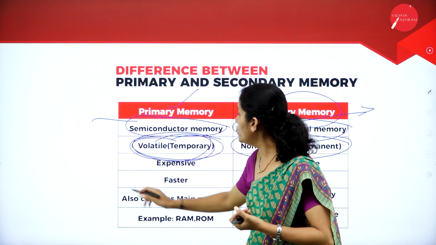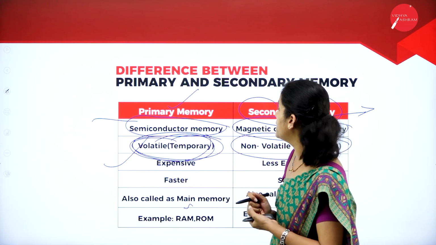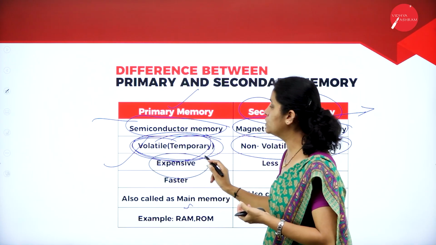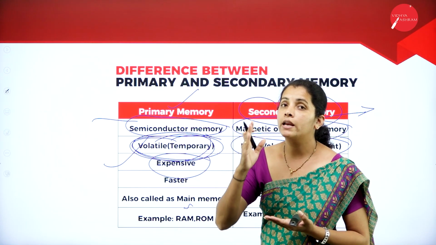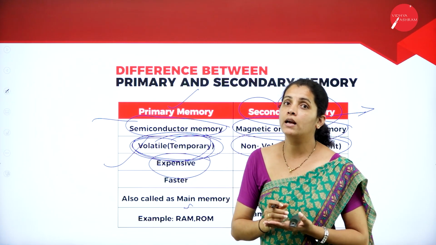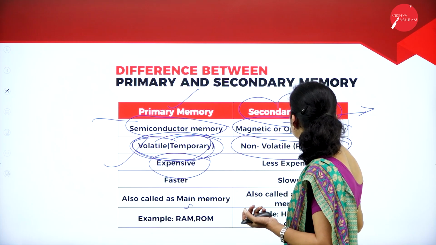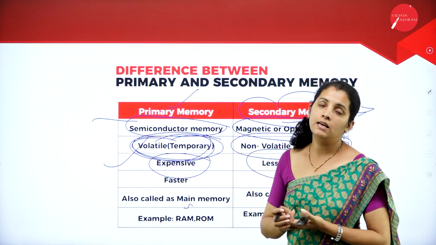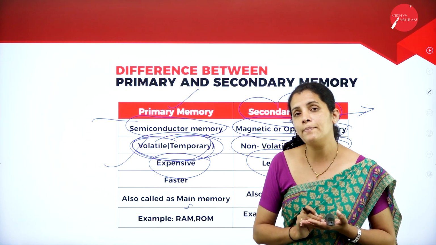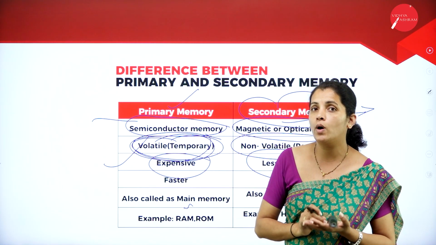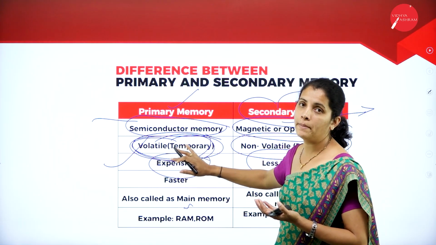Moving further, I'm going to have another difference under primary memory, that is expensive. That means to buy ROM or RAM, I require more money compared to secondary memory, whereas the secondary memory is less expensive. That means to buy magnetic tape or optical disc, I require very little money when compared to primary memory.